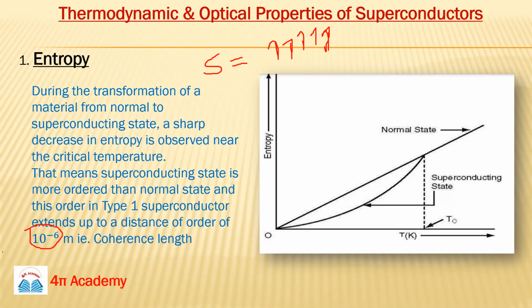This ordered length is also known as the coherence length. So remember this graph. The graphs are very common in the GATE examination. They will give you four graphs and ask you what is the best explanation of the entropy when the transformation occurs from the normal to the superconducting state. So you have to answer.